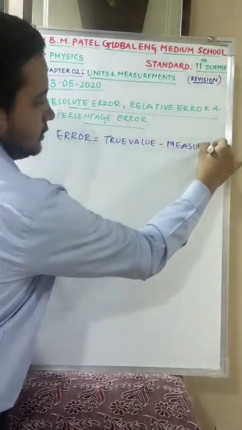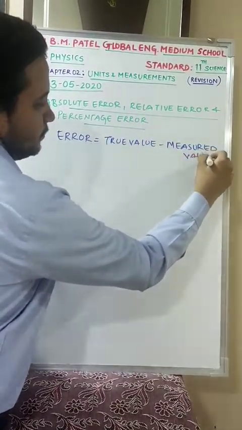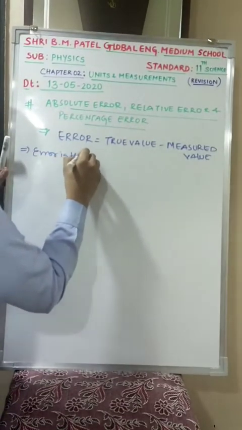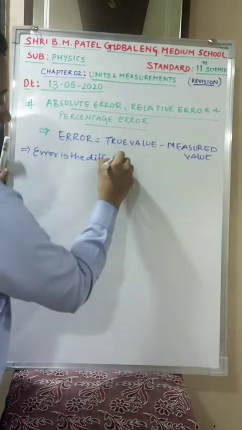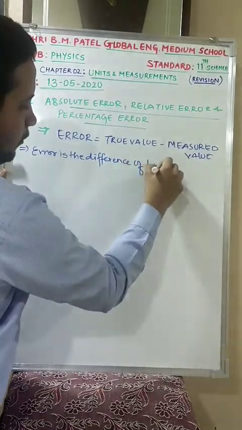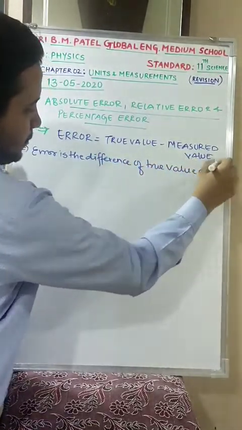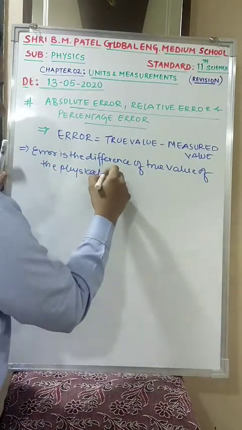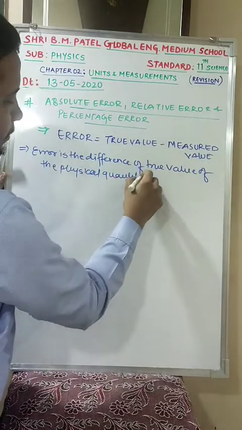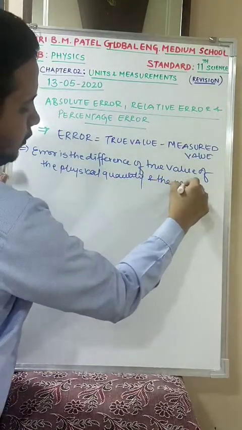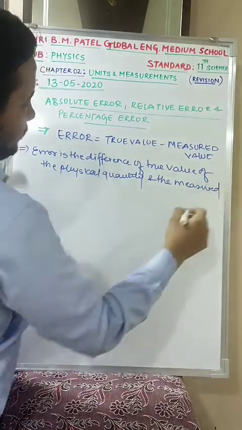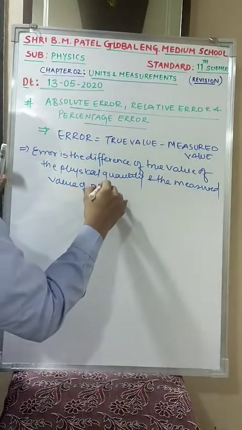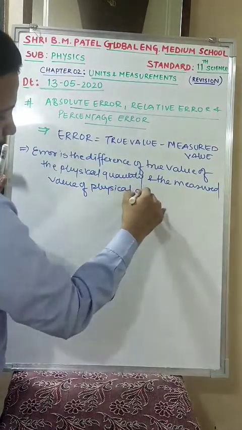Error is the difference of the true value of the physical quantity and the measured value of the physical quantity.